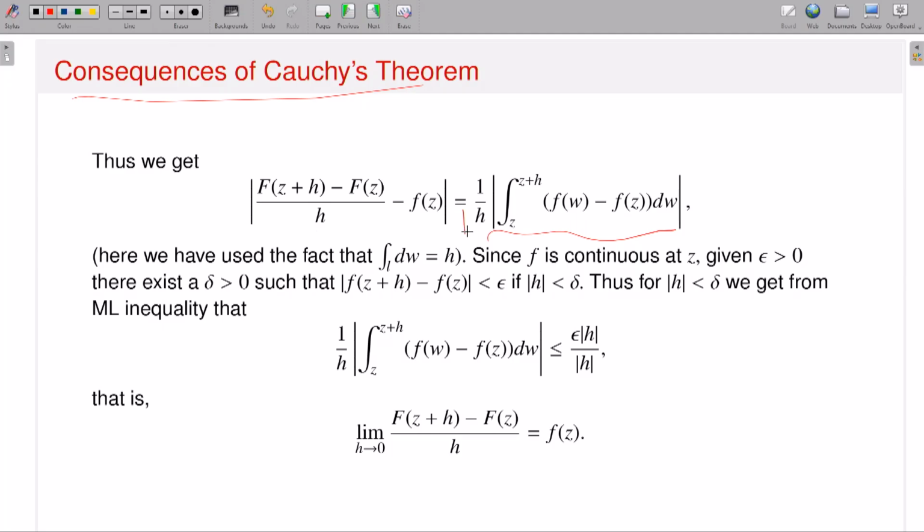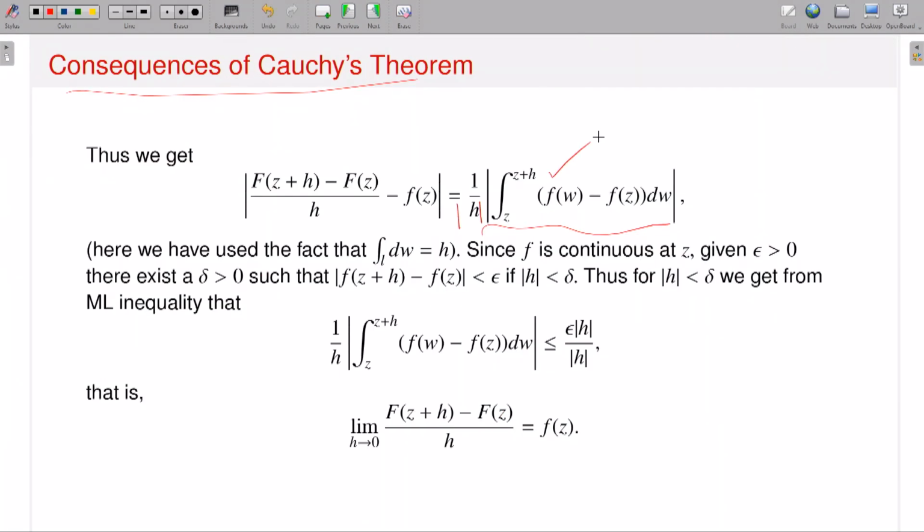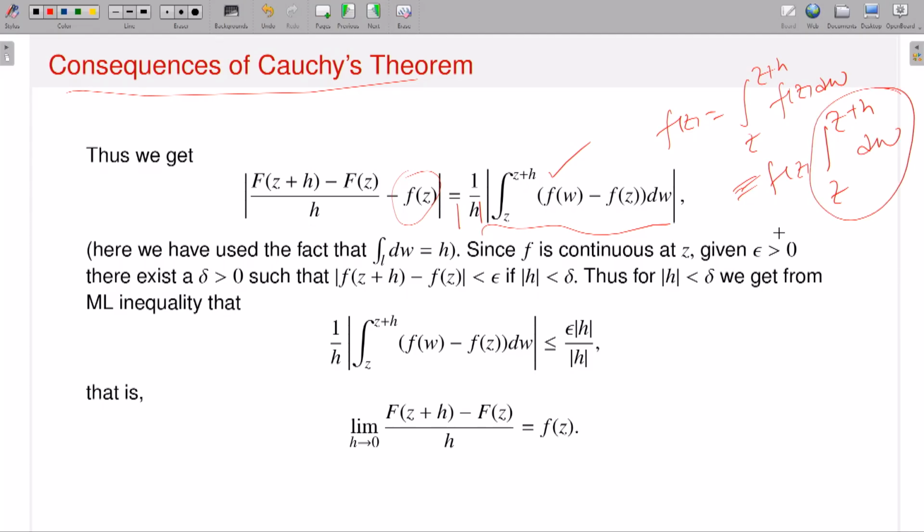So I think this is 1 by mod h. The expression F(z+h) minus F(z) you know: this is the integration from z to z plus h of f(w) dw, that is okay. But f(z) I can write as the integration from z to z plus h of f(z) dw, because f(z) will come out, it's a constant. So f(z) times the integration from z to z plus h of dw. Now what is this object? You can just calculate, this actually gives you f(z) times h. That's how I have written. And this is very easy, because of the contour I am considering.